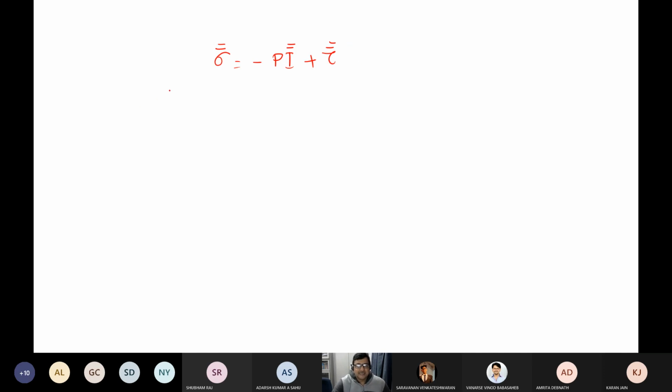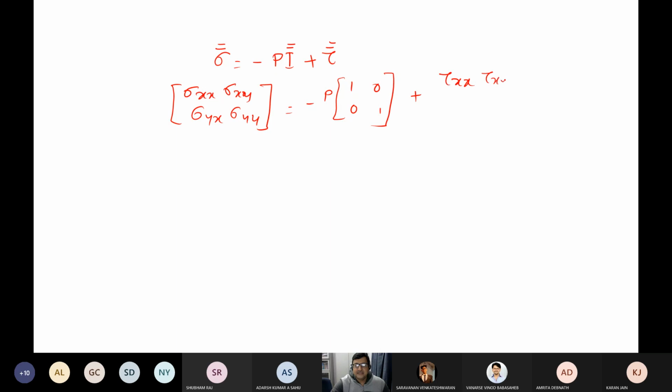So essentially, in 2 dimensions, sigma xx, sigma xy, sigma yx, sigma yy is equal to minus p into 1, 0, 0, 1, where p is a scalar, plus tau xx, tau xy, tau yx, tau yy. This is what I'm writing here as a matrix equation. Correct? Now, this is called the total stress.